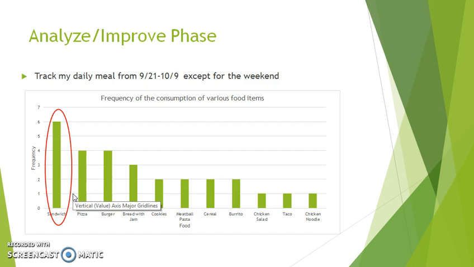So as we can see here, sandwiches, burger, pizza dominate the rank of all food items. So these are the food items that I ate in this period of time.